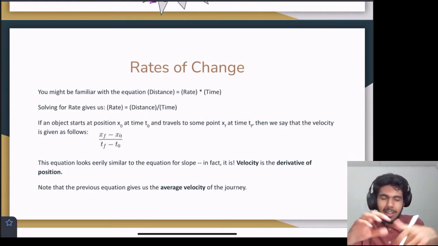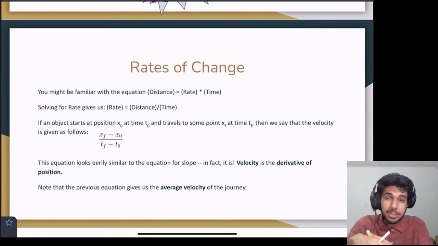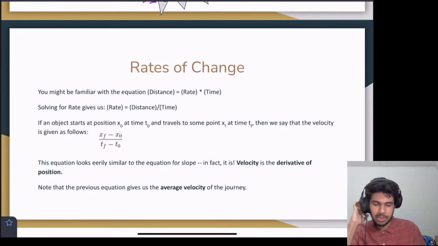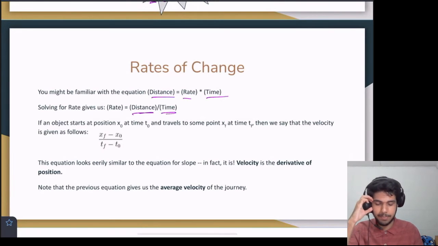So I mentioned earlier on that derivatives are a measure of rate of change. And so we can look at it a little bit. You might be familiar with this equation, distance equals rate times time. And if we solve for rate, because that's what we're interested in, that's the distance divided by time. So let's put it into context, right?